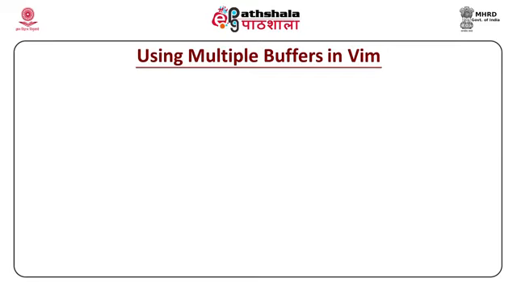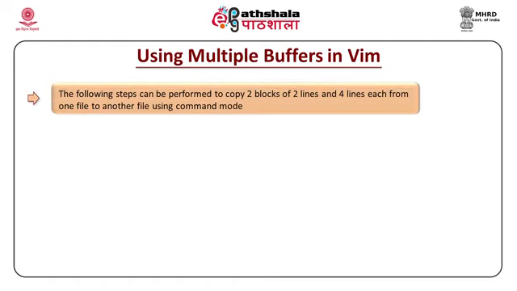Now, let us move ahead and see how to copy and paste across multiple buffers. As shown on the screen, you can create different buffers. Let us create 2 buffers, A and B. When you want to create a buffer, you have to prefix with double quotes. So, double quotes A indicates buffer A, double quotes B will indicate buffer B. Over here, we will copy from 2 files and paste into a third file. So, we will use 2 buffers A and B. From the first file, we will copy 2 lines, and from the second file we will copy 4 lines.